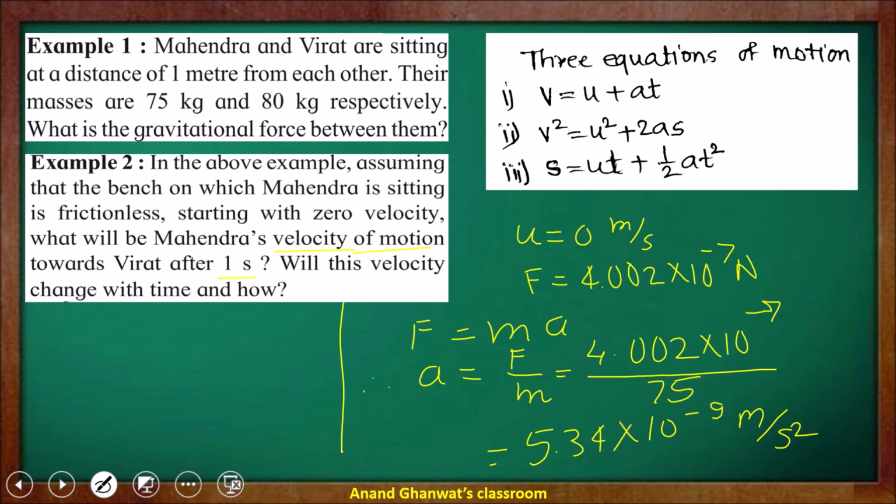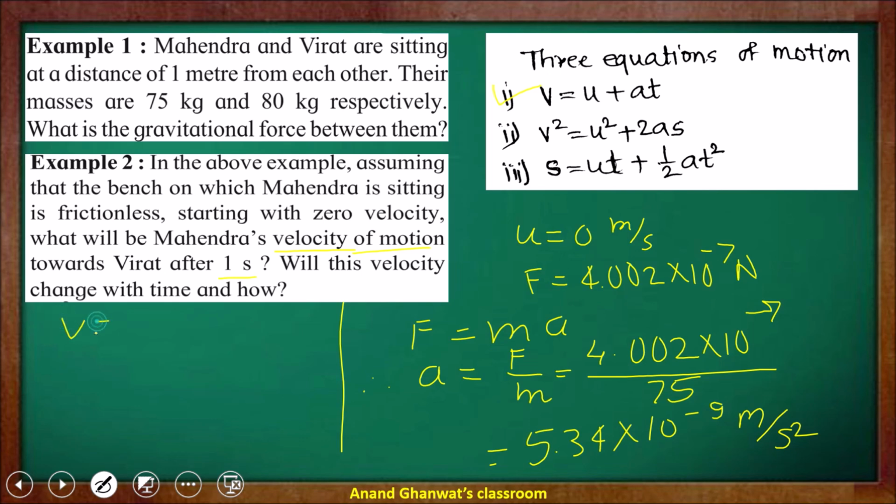After calculating, we have got the acceleration. We know that the initial velocity is given here as 0 and the time is taken as 1 second. So which formula will be useful for calculating velocity? For velocity we choose this formula, v is equal to u plus at.